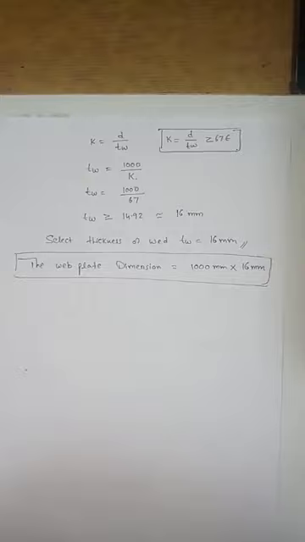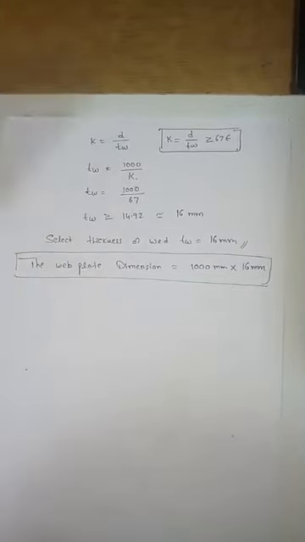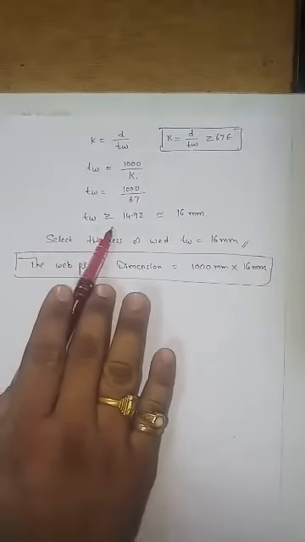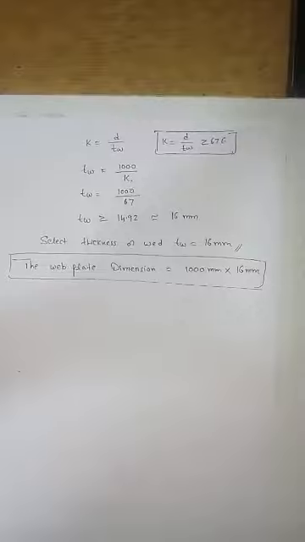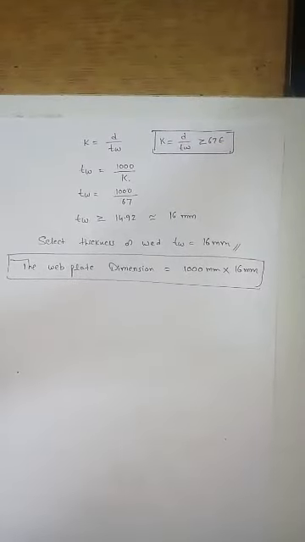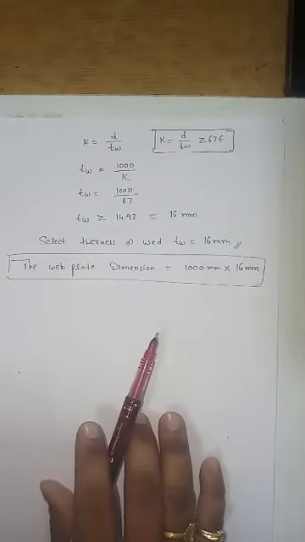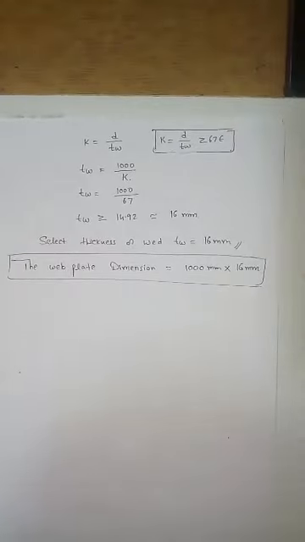So as per this condition, with knowing the depth of 1 meter, TW is equal to 1000 by K. So from there you calculate the thickness of the web as 16 mm. Okay, so let me fix it properly. So this is how the thickness of the web is going to be calculated. So now with this second point, we have calculated the thickness of the web and the depth of the web also, right? Clear?